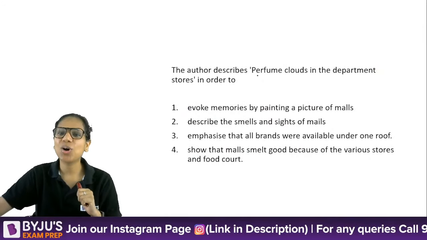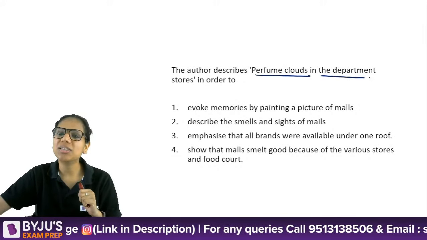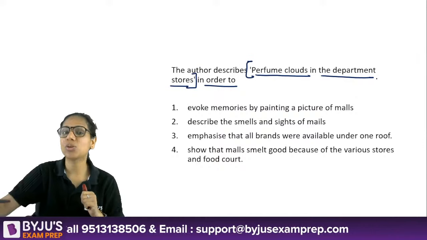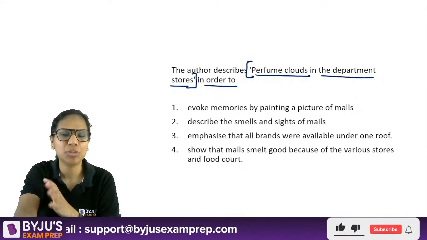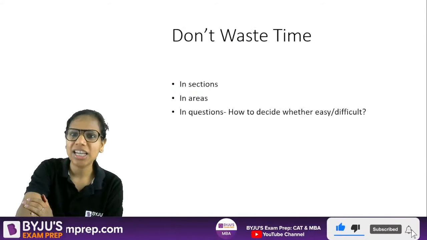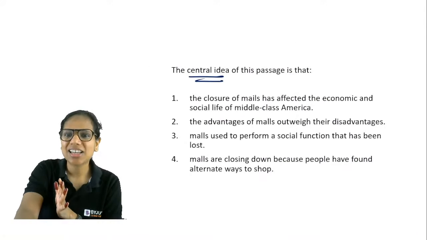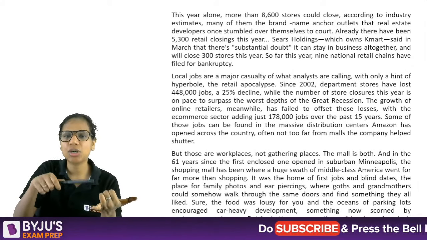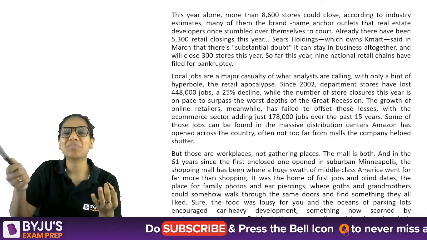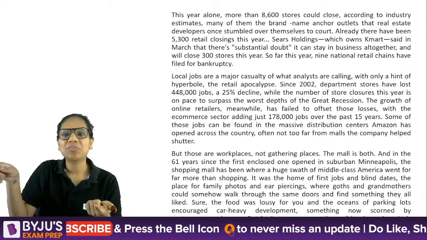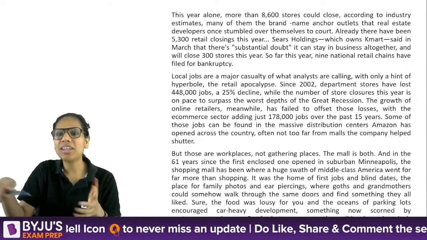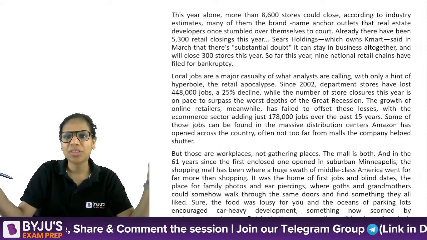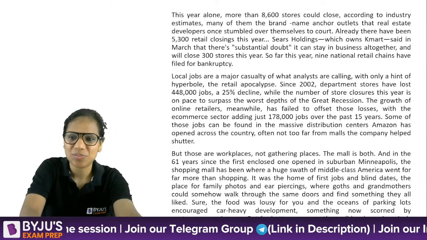The author describes perfume clouds in the department stores in order to. So why have these been mentioned? Just remember perfume clouds and why they have been mentioned. That's what I have to find out. So these are the 5 questions that I have after this RC passage. Now I'll pay particular attention to the words ecosystem, paragraph 1, perfume clouds, and why it is America's public square. These are the things that I have memorized. And of course, I have to find the central idea later on. This is how we look at the question stems. Hope this is clear to you.